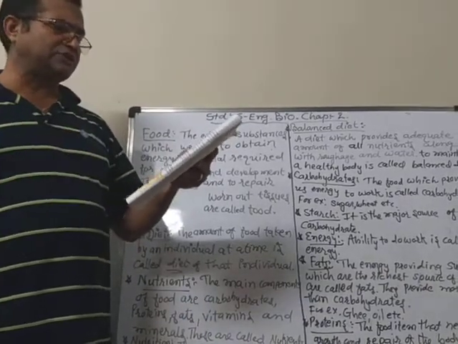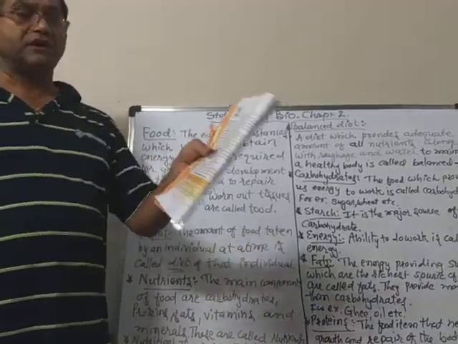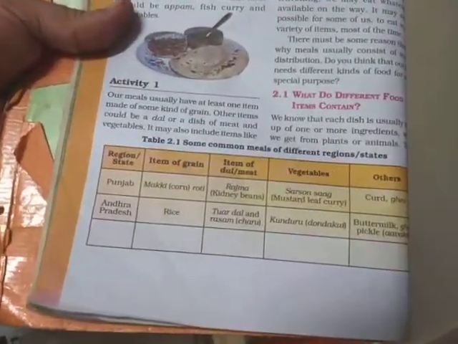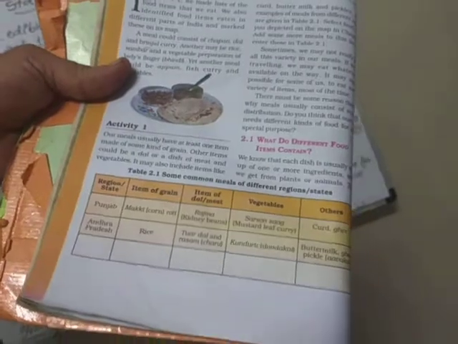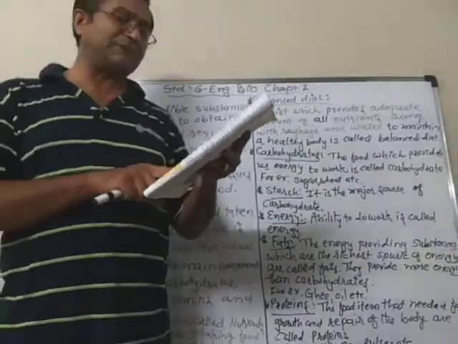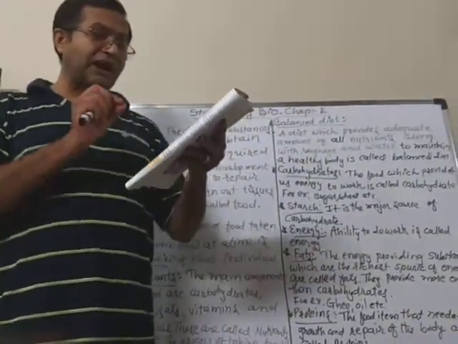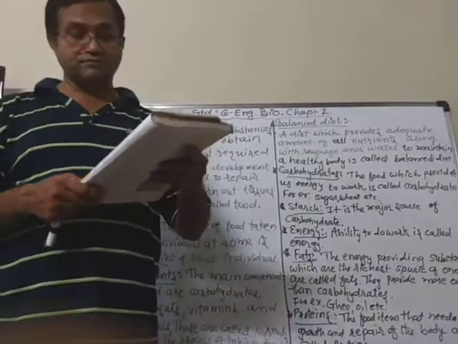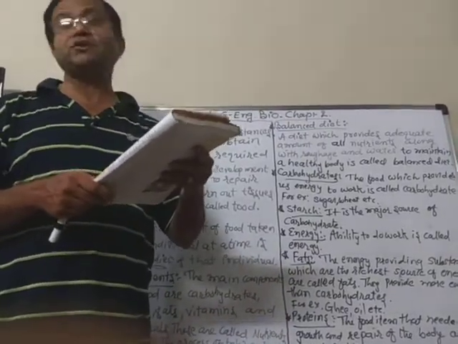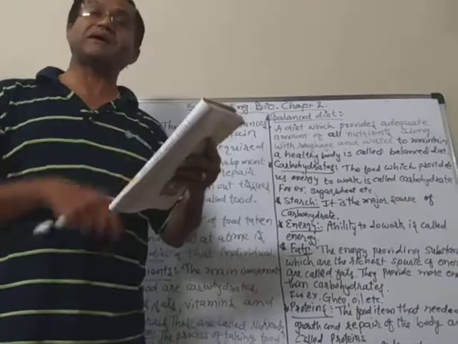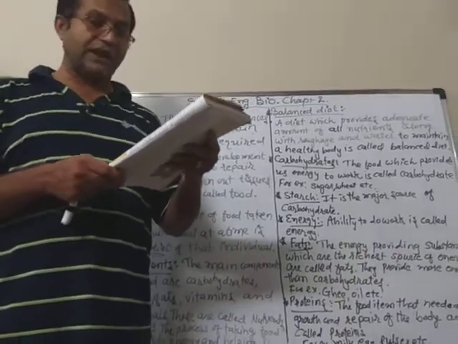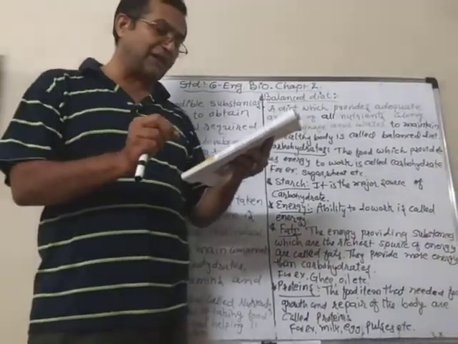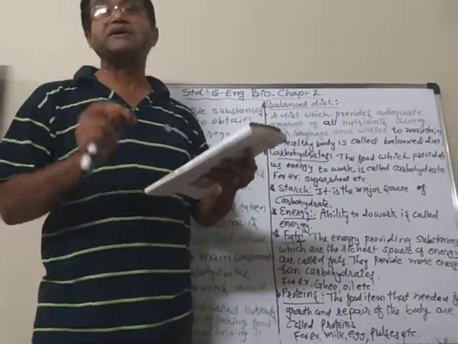Look at Table 2.1 in your book. Here you can see some food items and the vegetables or others that you like. In Punjab, the item of grain is makai, maize, and roti. So they make roti from makai. And the item of dal is rajma, kidney beans.